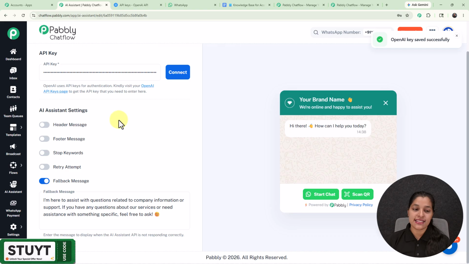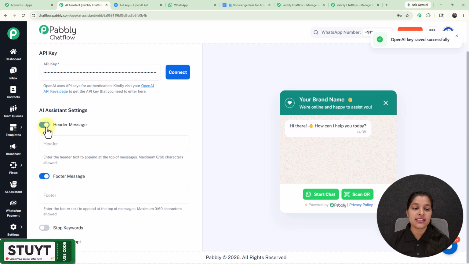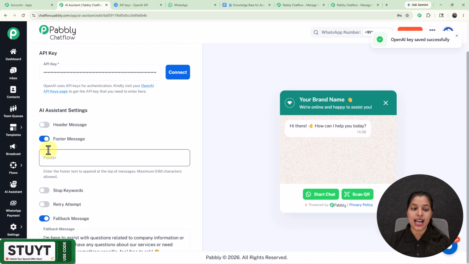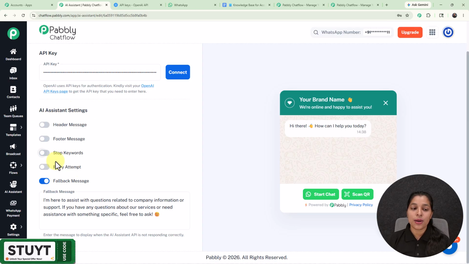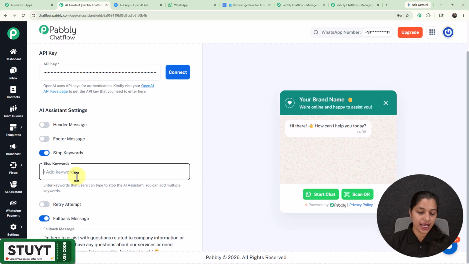Now from this AI Assistant settings section, you can modify some of your AI Assistant settings, such as you can provide the header or the footer message by just enabling these toggles and entering it. And for the stop keywords, you just have to enable this toggle and enter the stop keyword like this. So stop keywords are the words which can stop your AI assistant. So here I want to stop my AI assistant as soon as someone types this message. So here I have made this word my stop keyword, but I am going to just disable it as it was just for the demo.